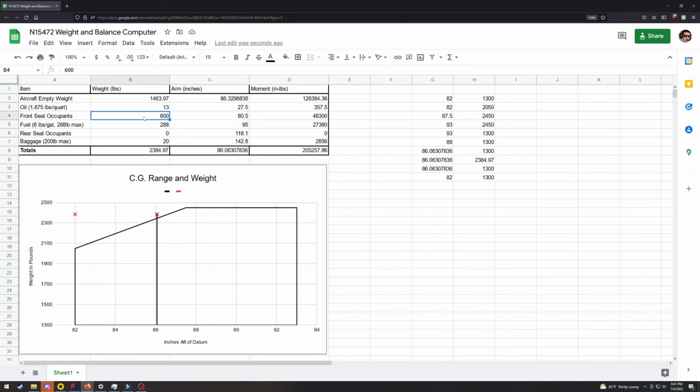Flipping that around, say the pilot was really small and maybe only weighed 100 pounds, and those 2 300-pound people were sitting in the back seat. Now we might be out of limits in the tail-heavy position, and that actually went off the chart. Let's say we used 450 pounds. Now you can see we're back on the chart, but still out of limits in the aft direction. So that's what this would look like. A point being outside of this envelope is a serious problem, whether that point is above, forward, or backward of the envelope. Anything outside of that is a problem for the various reasons we discussed.